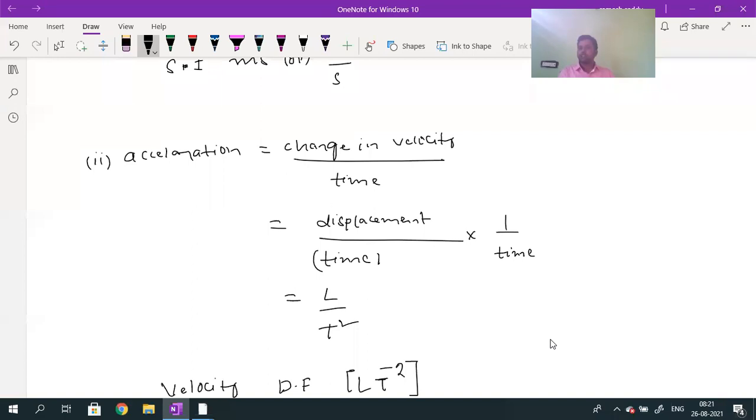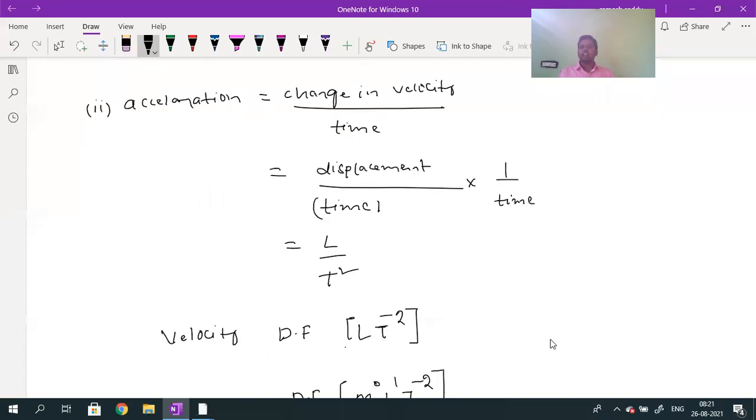So I can write L divided by t square. Understood? That is the reason why t square. Here already one time is there, so time into time is time square. So the answer is L divided by t square.